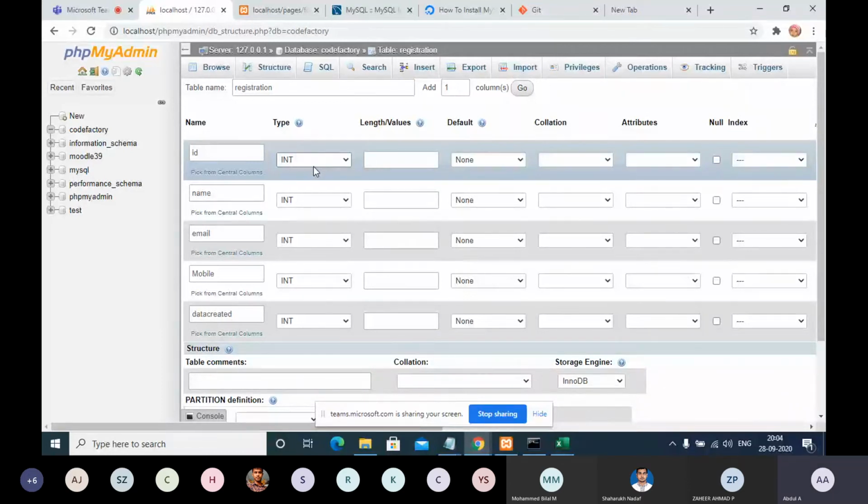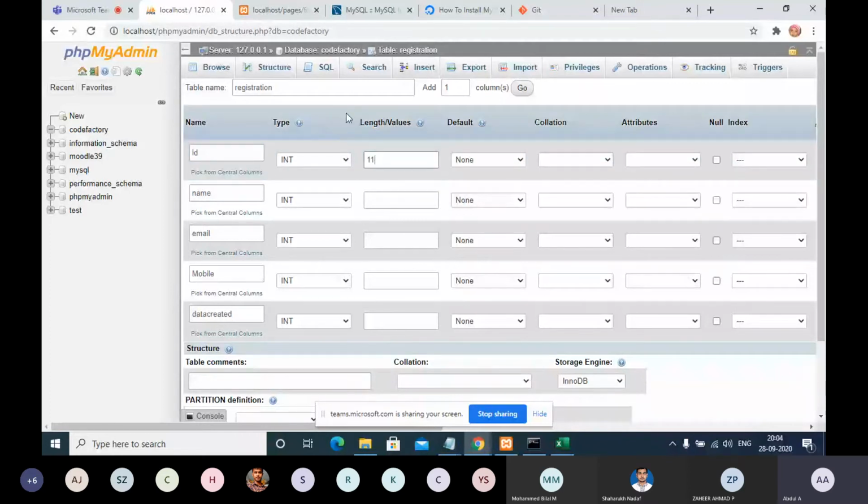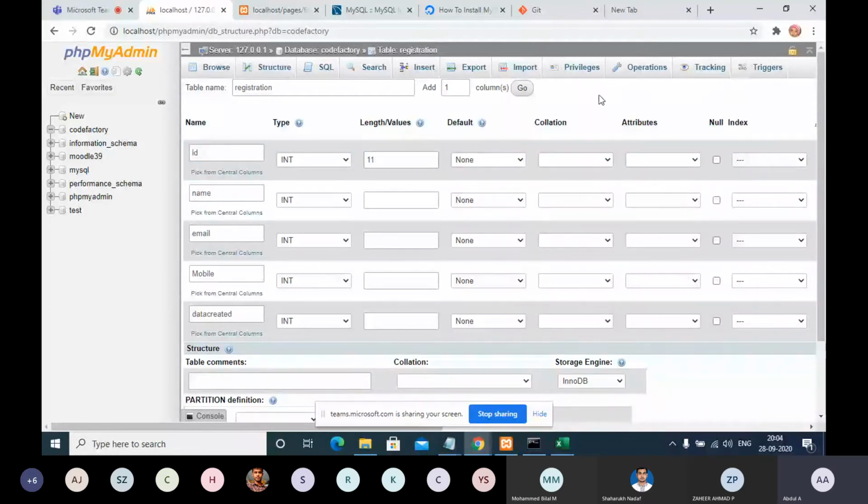So whenever we create a table, we should create an ID that is an integer. The value, even if you have crores of data in your database table, will not go beyond 11 or 13 digits.